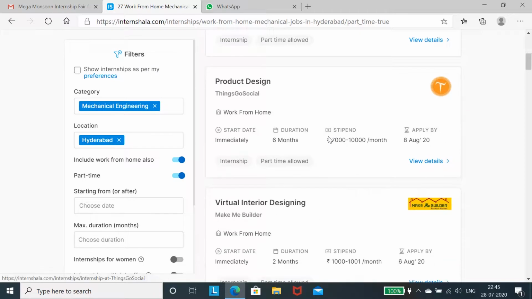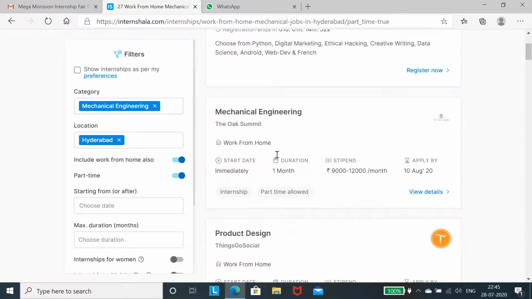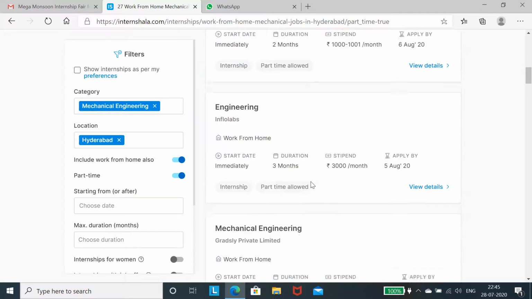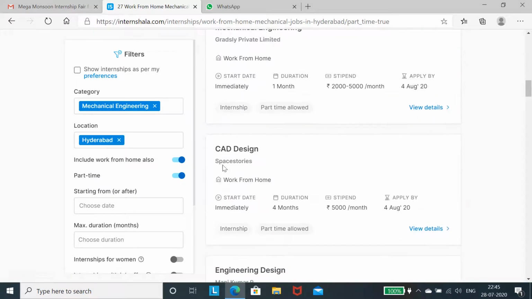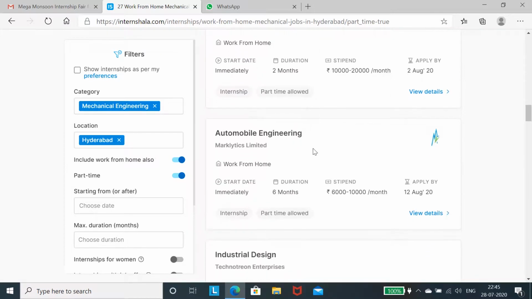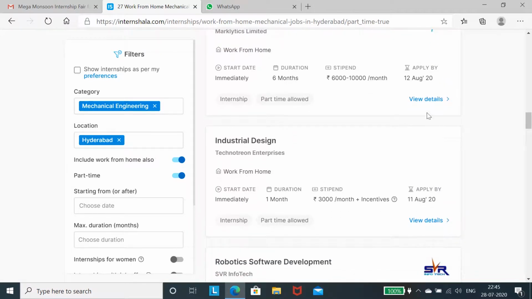So you can see here the ones relevant to mechanical engineering: product design, virtual interior designing, engineering, CAD design, engineering design, online tutoring, robotics. Anyway, you have to click on view details.